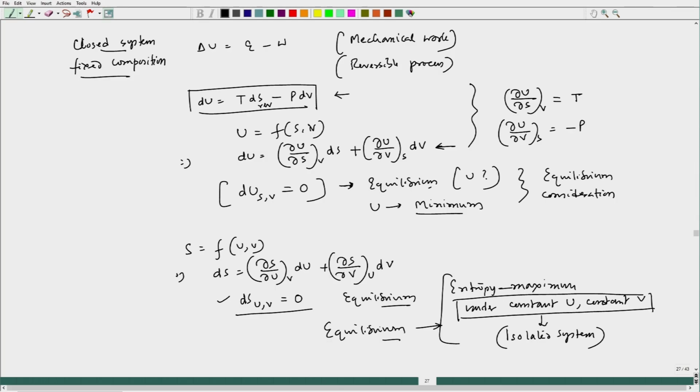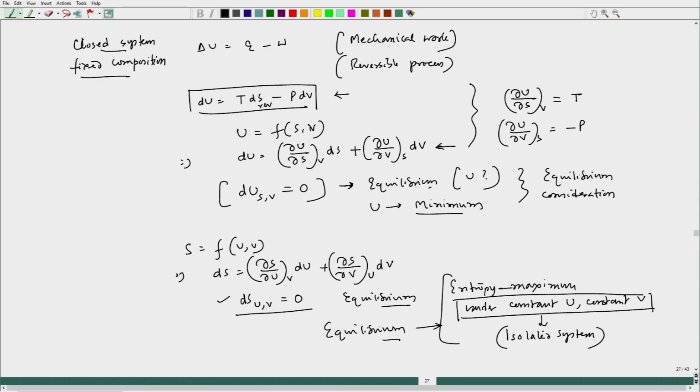So, I could see that there are two conditions: for a closed system with fixed composition, U goes to minimum when the system is taking place under constant entropy and constant volume, and there is another situation where entropy goes to maximum under constant U and constant volume. This is also a concept of equilibrium.